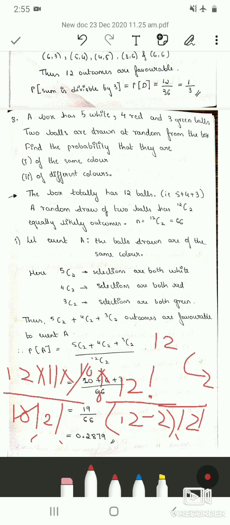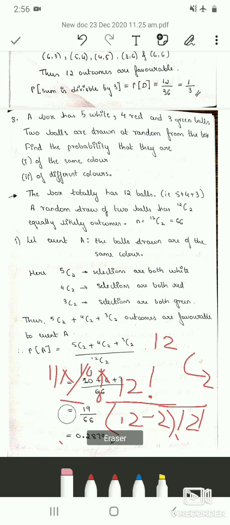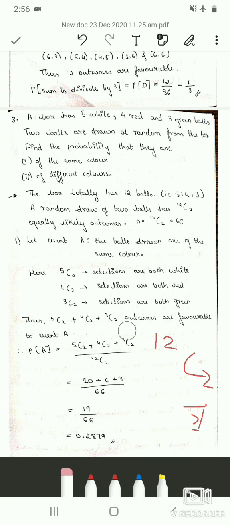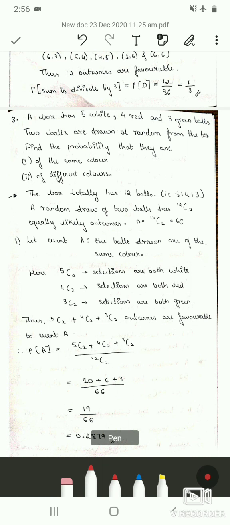So this 10 factorial gets cancelled, and 2 factorial is nothing but 2 into 1, which is again 2. 2 sixes are 12. Therefore 6 into 11 is 66. Therefore 12C2 is 66. Therefore a random draw of 2 balls has 66 equally likely outcomes. So our small n is 66.